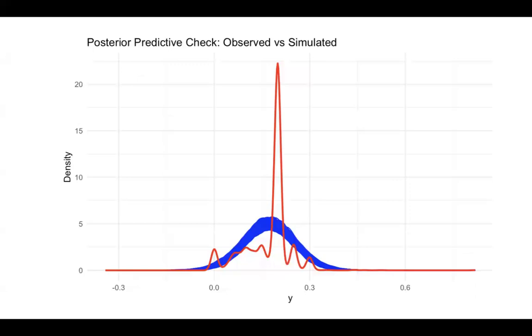Here additionally is a posterior predictive check. The red plot is the actual data set, and the blue is how our prediction looks.